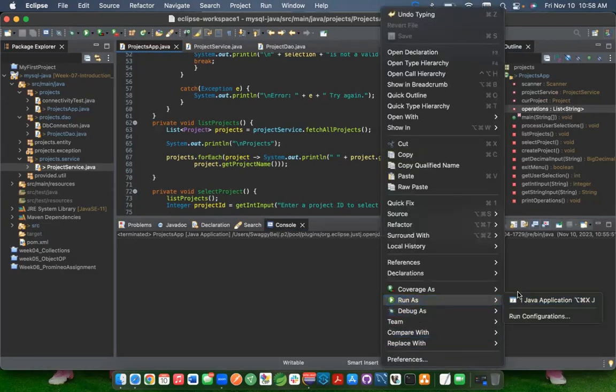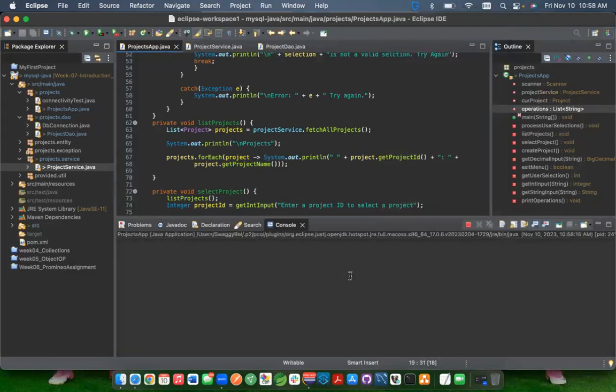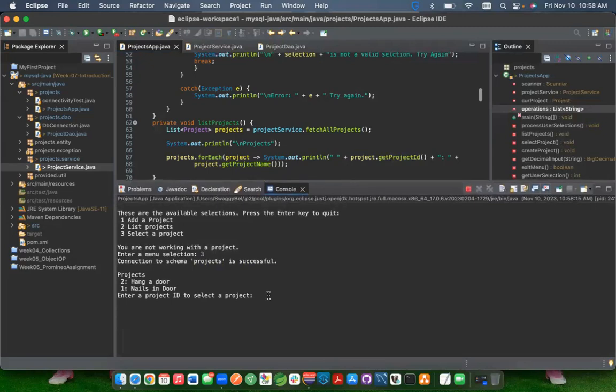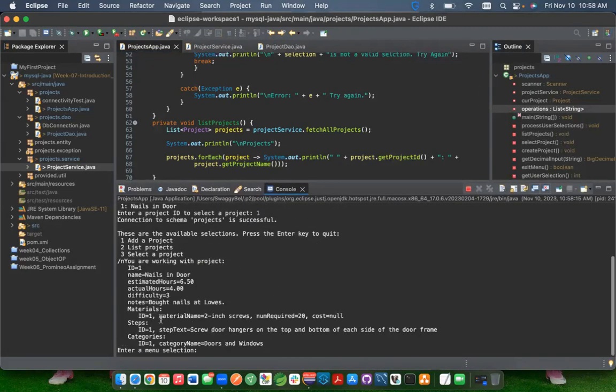So I'm going to run the Java application here. As you can see, we have our prompt. We're going to do number 3 here to select a specific project. I currently have two projects in my database, Hang a Door and Nails in Door. So I'm going to select project 1, and we should see the correct output, which is the materials associated, steps associated, and categories associated as well.